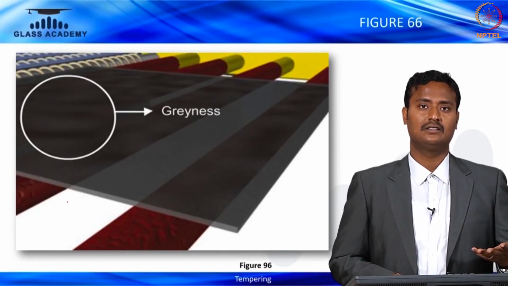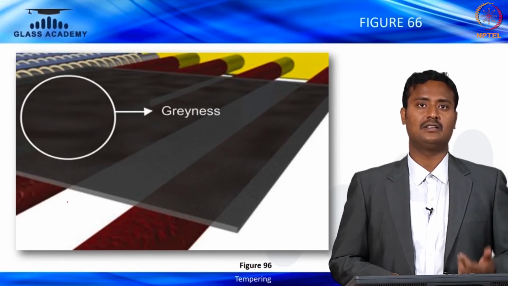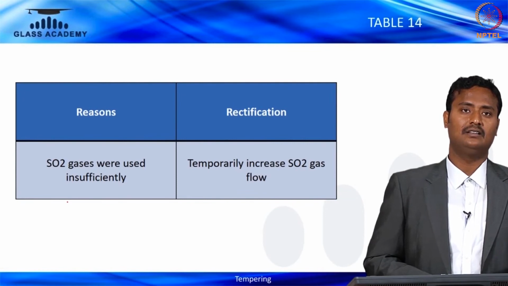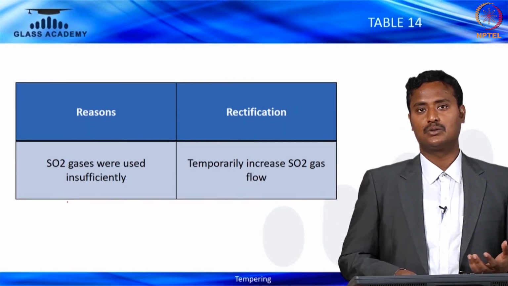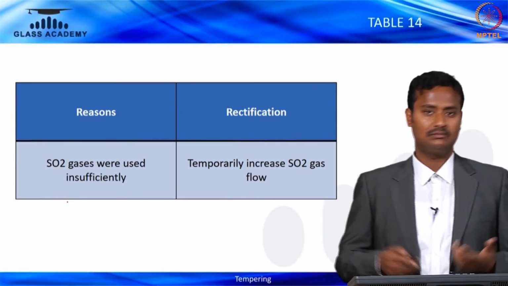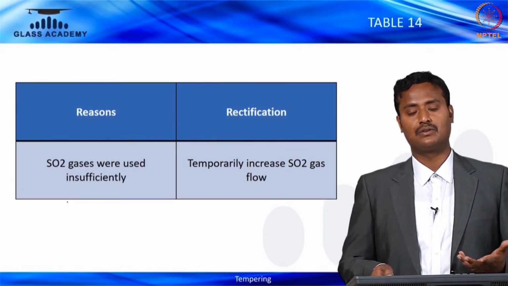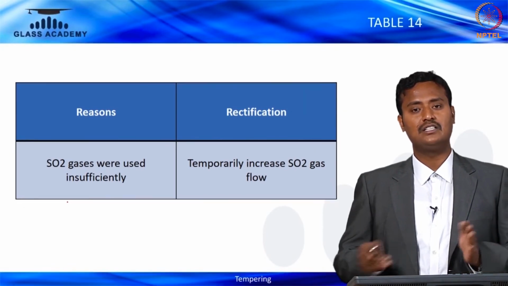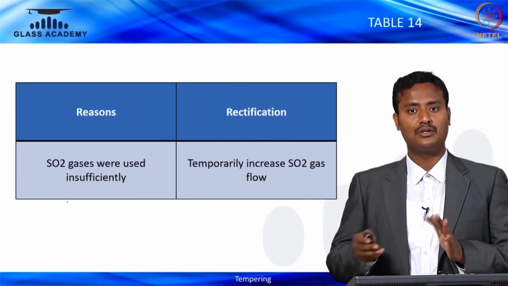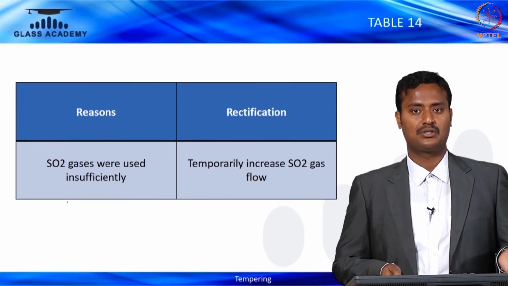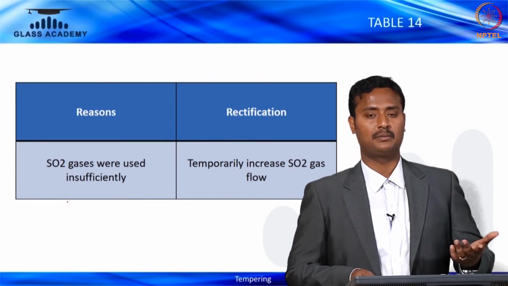This is the grayness of the coating. It is commonly seen in Low-E glasses. Basically, an insufficient amount of sulfur dioxide, SO2, is being used. So temporarily increase SO2, or better, do not use SO2 for Low-E glass processing. It should not be used for Low-E glass processing for at least 24 hours. So prior to Low-E glass processing, you have to ensure that SO2 is not used. If you are using it, such a kind of defect may come.